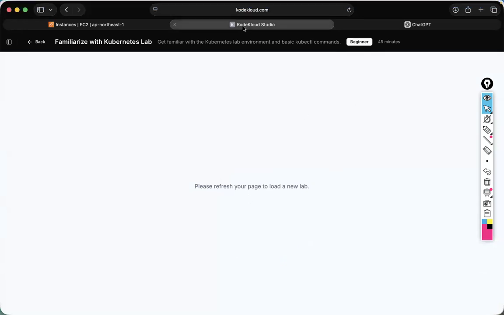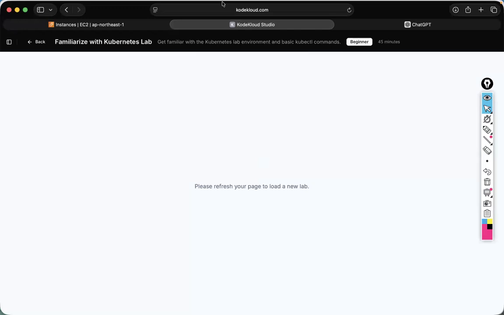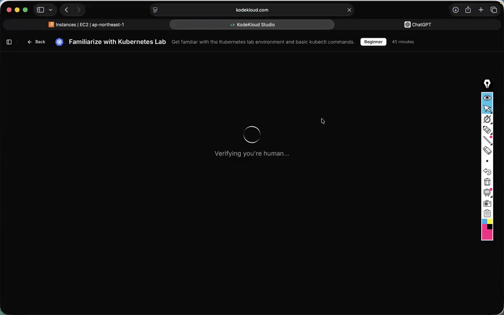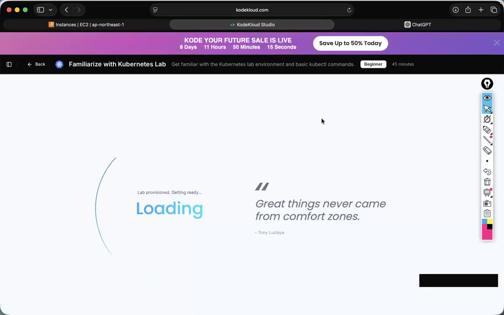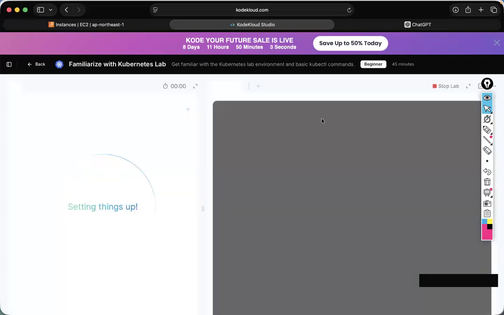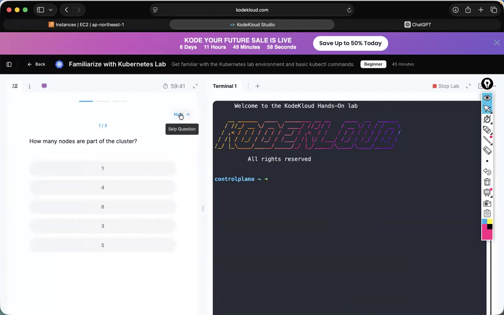So you open this platform, open ChatGPT like that. You can learn many things. You can explore many things. Will you do that? Yes. See, Kubernetes is not something to explain just as definitions. This is more about practical. It's not like A for apple, B for ball. You should not learn by heart like that. If you do things practically, then only you will understand a lot of things. Okay, this is already done, right? How many nodes are part of the cluster? This one.